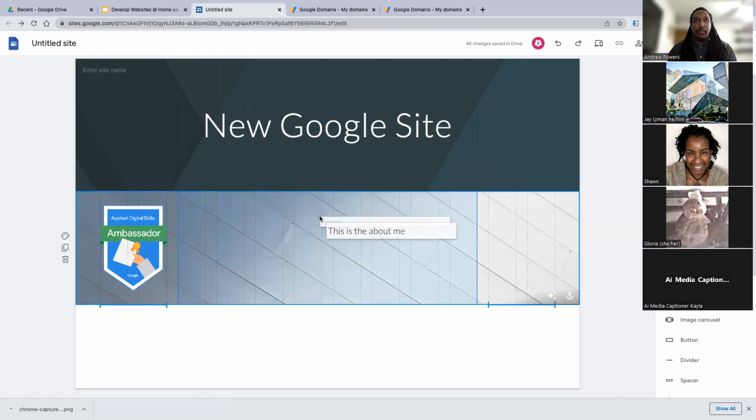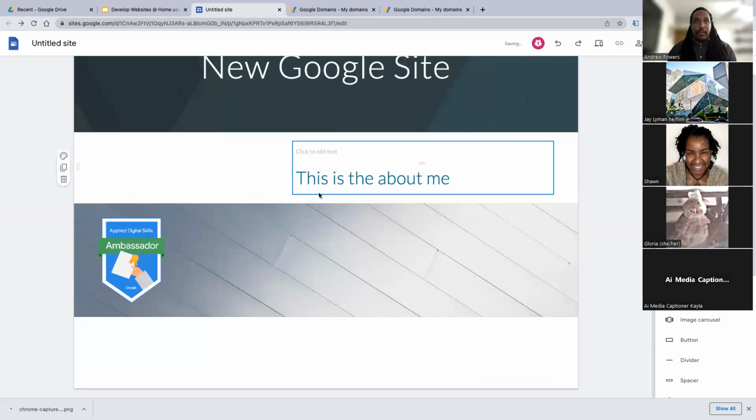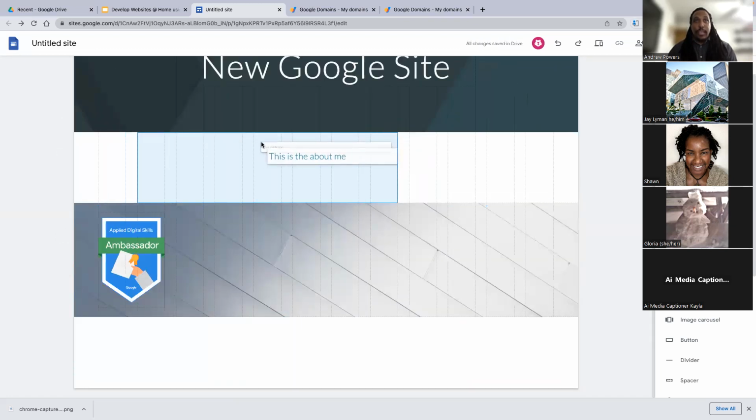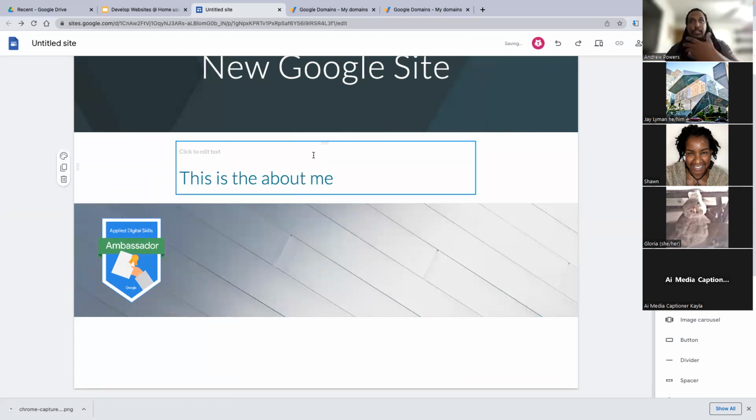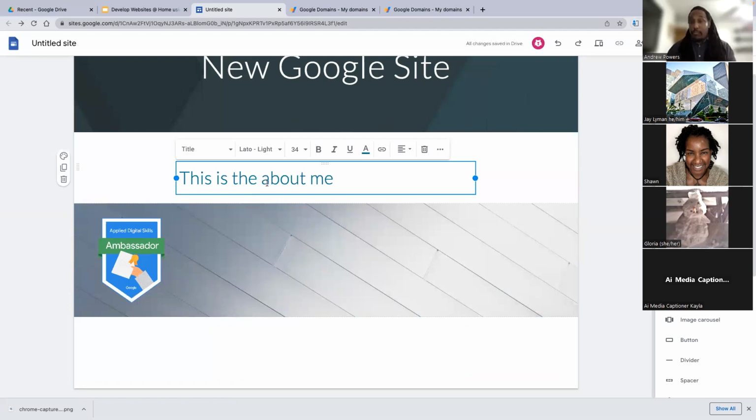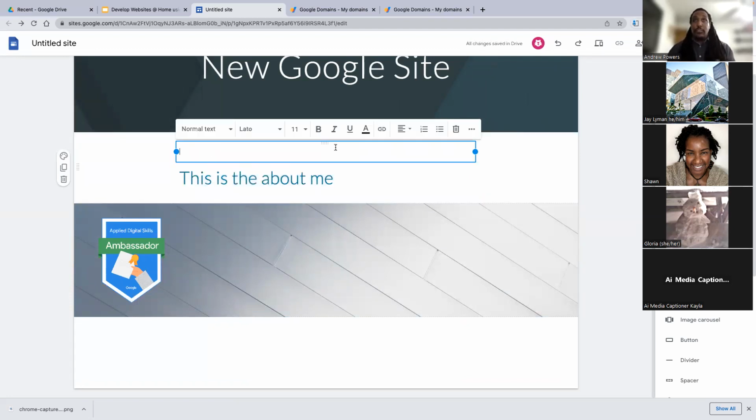So I don't quite like this look off the bat. So let me just move this text up here. And if you notice, everything's already kind of designed out. There are these grids where you can put information. It's lined up like a Google Doc, which means I can do the same things I would do with regular Google Doc text.